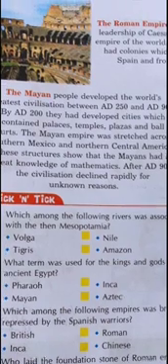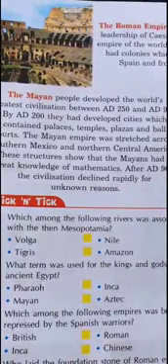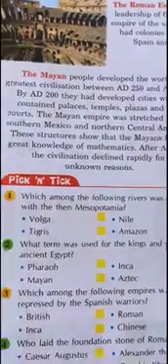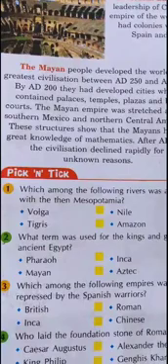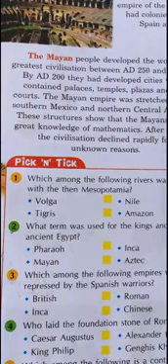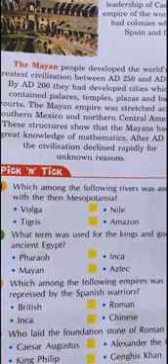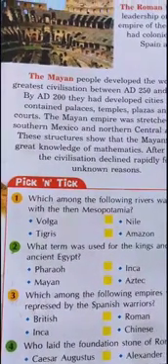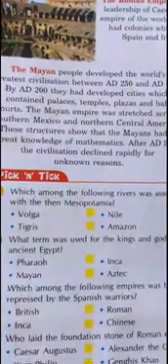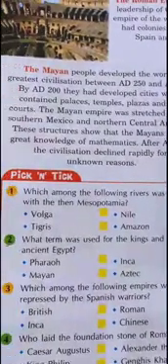Here we are talking about the Mayan civilization. The Mayan civilization developed the world's greatest civilization. They developed cities which contained palaces, temples, plazas and ball courts. The Mayan Empire stretched its area across southern Mexico and northern Central America.